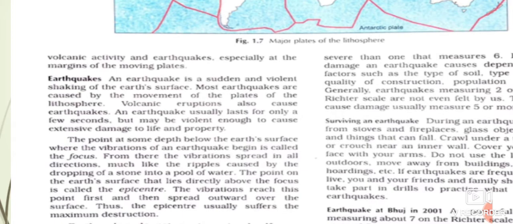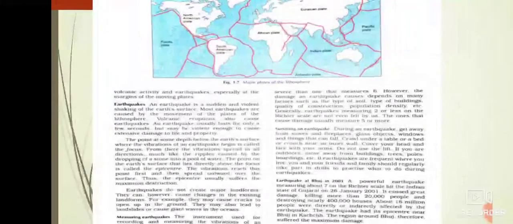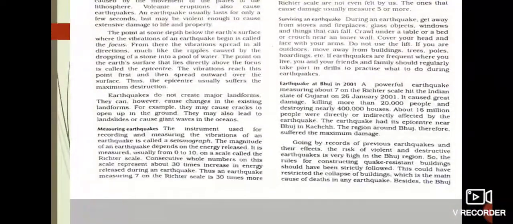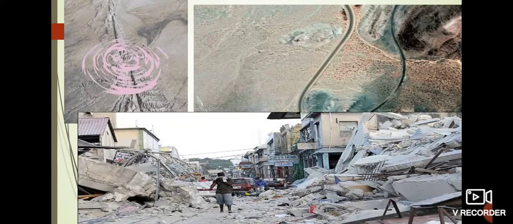Now let us see the points. Let me show you one diagram. With the help of our diagram, I'll show you the different points of the earthquake. Now these are some of the disastrous effects which are formed due to the earthquake.